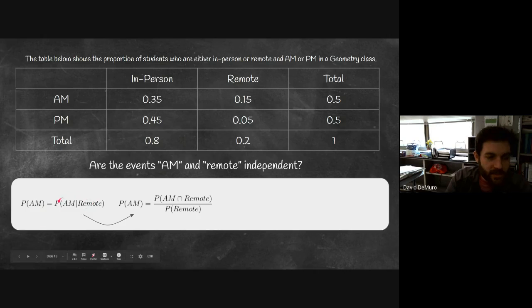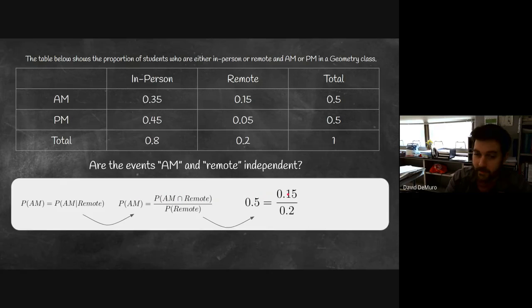Well, I'm going to rewrite this conditional probability using the formula. AM given remote is AM and remote divided by remote. So let's substitute in the values that we know. The probability of being an AM student is 0.5. And the probability of being AM and remote is 0.15. The probability of being remote is 0.2. So if this were to simplify to 0.5 to match the other side, then they'd be independent events, but the right side will simplify to be 0.9. So 0.5 is not equal to 0.9.